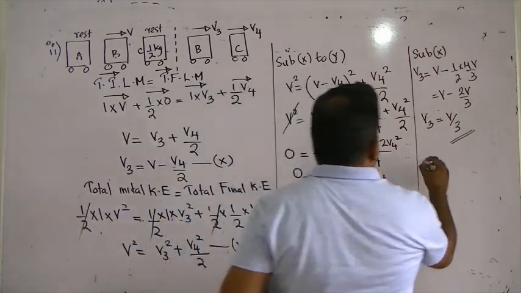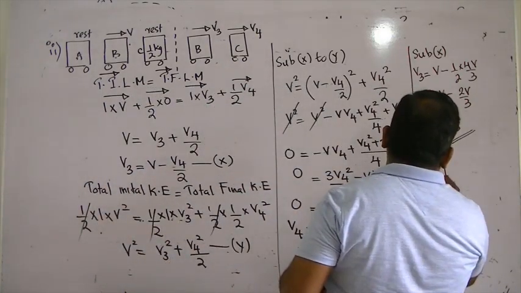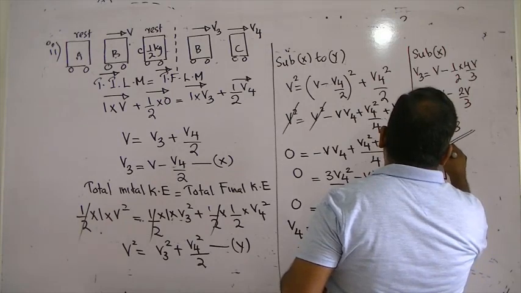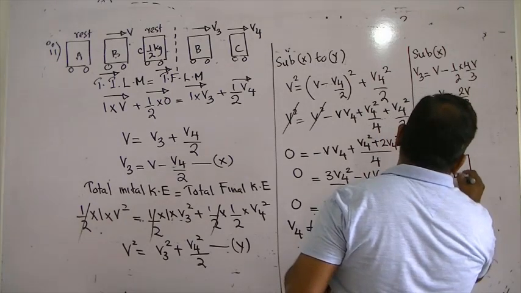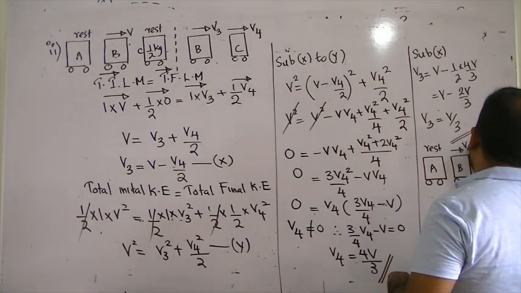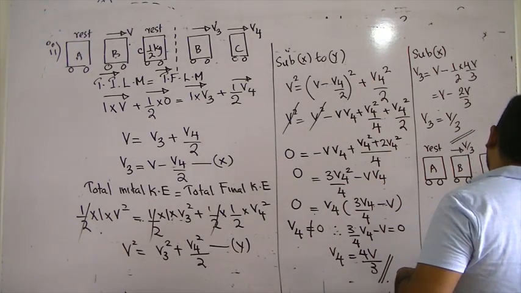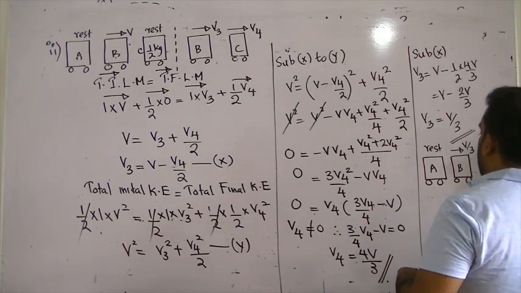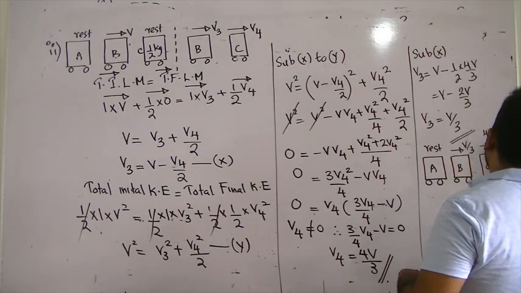If I draw the velocities separately, A will be at rest. B is traveling with velocity V over 3. C is traveling with velocity 4V over 3.